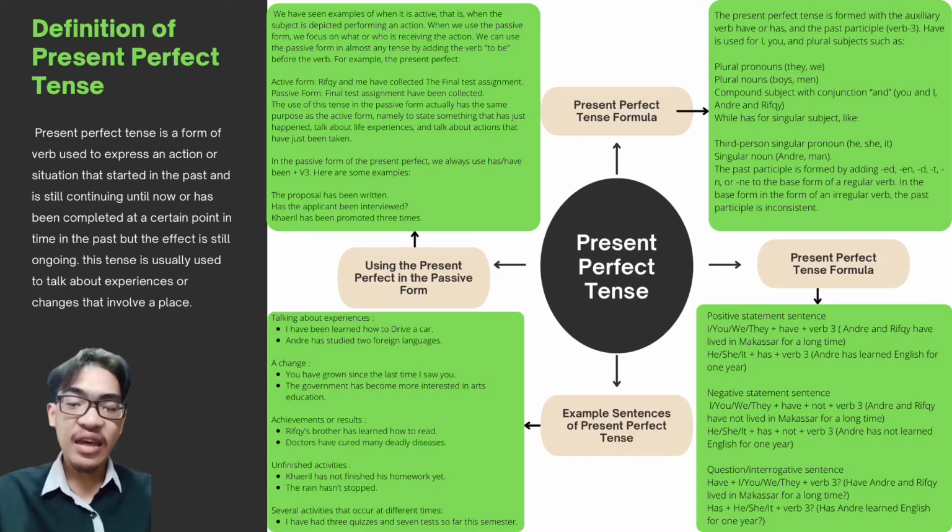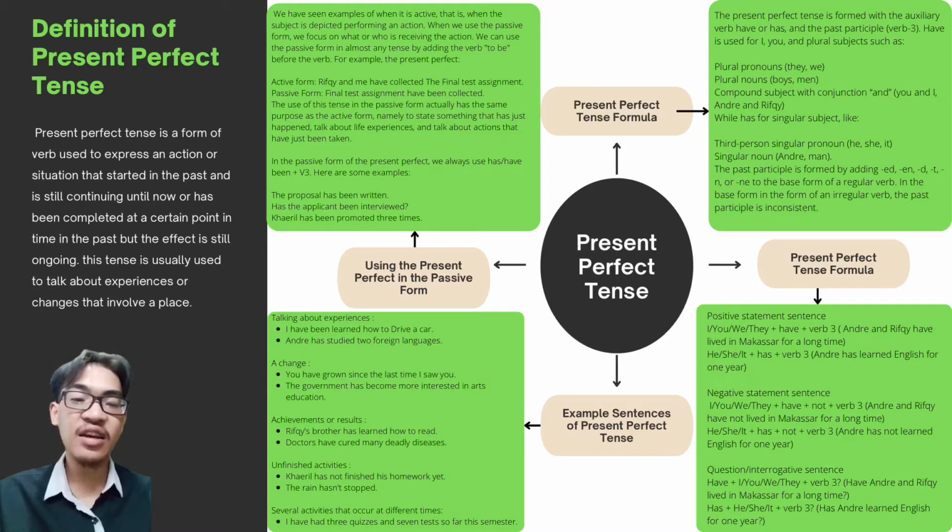And next is question or interrogative sentence. The form is have plus I or you or we or they plus verb 3 plus question mark. For example sentence is have Andre and Rifki lived in Makassar for a long time? Or for another example is has plus he or she or it plus verb 3 plus question mark. And example sentence is has Andre learned English for 1 year?